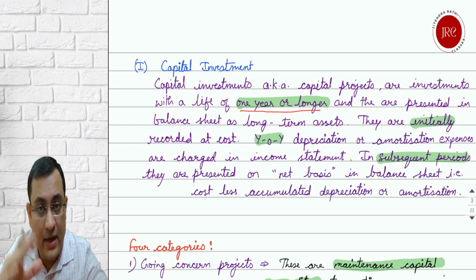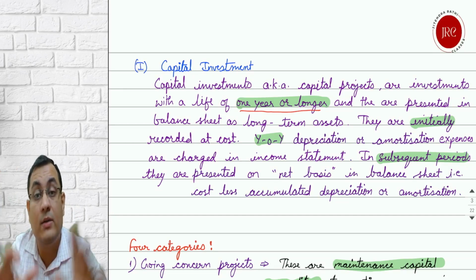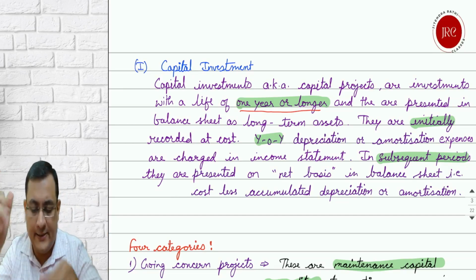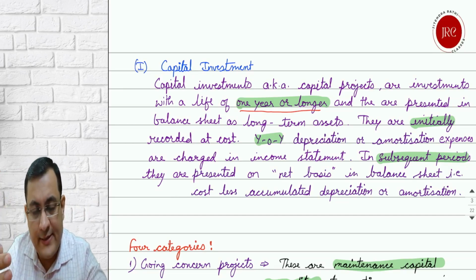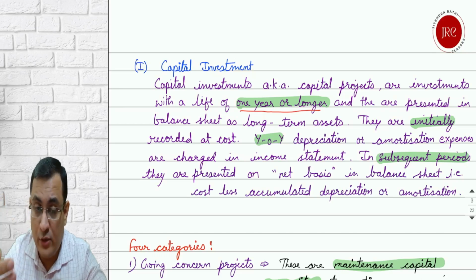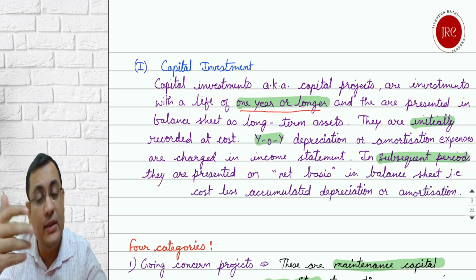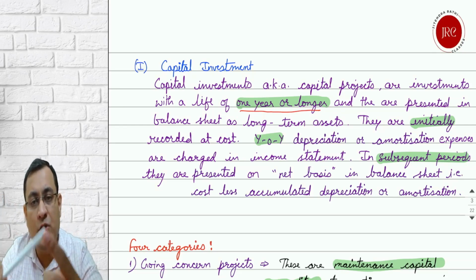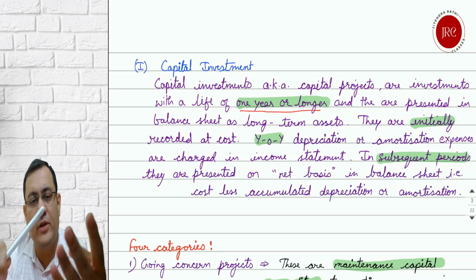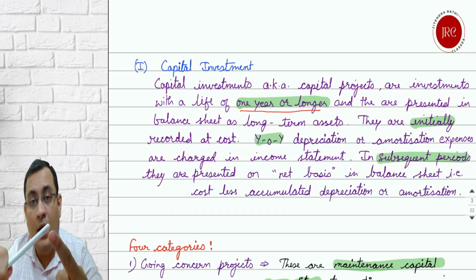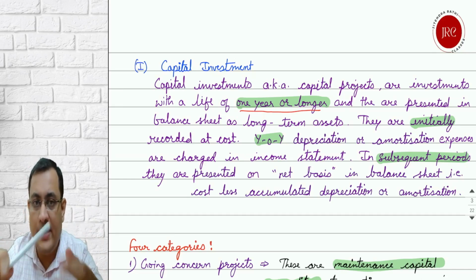These can be plant and machinery, land and building, furniture and fixtures, motor vehicles, trademarks, copyrights.